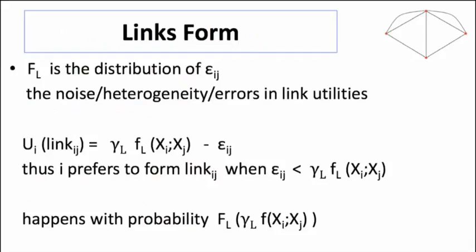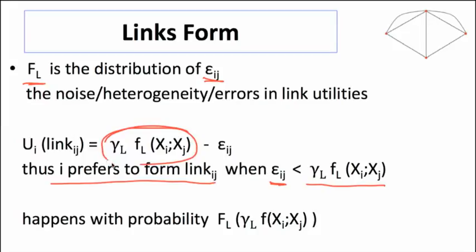Then when we look at the noise, what we'll do is we'll have some distribution function, which on links, for instance, gives us a distribution over the noise. And based on that, we can say, okay, i is going to prefer to form this link ij when the noise, the epsilon that it gets, is less than the value that it gets here. So if this is the value, we're subtracting off some error term. As long as epsilon ij is less than this, then the value of this is going to be greater than 0. Okay, so that's going to be the situation where i wants to form that link.